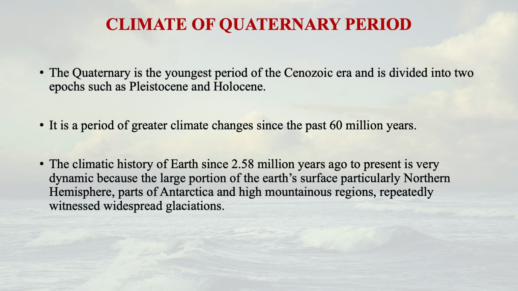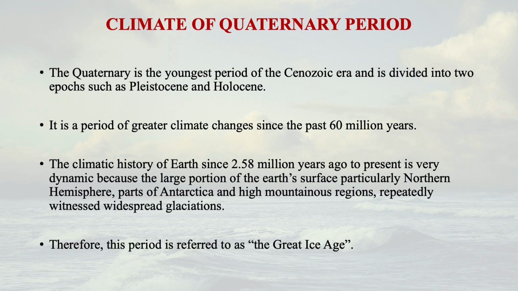When I say dynamic, a large portion of the Earth's surface has been covered by ice, glaciers, huge masses, particularly in the northern hemisphere, parts of the southern hemisphere, also Antarctica, but mainly in the northern hemisphere, and even in the high mountainous regions you'll be finding a lot of glaciers. So that is the uniqueness of this particular period, and that is the reason why it has been called the Great Ice Age.